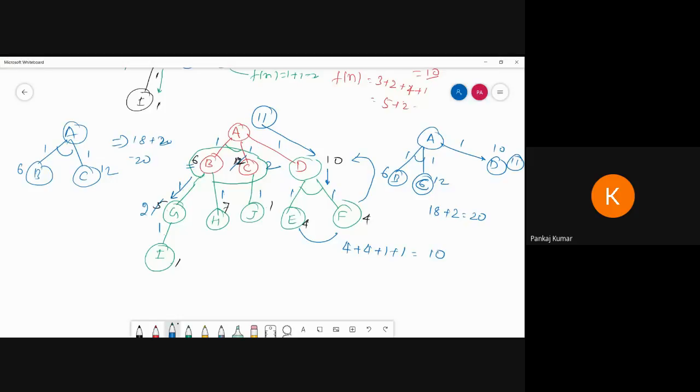Yeah, so that is a simple one. So again I am going to update this one, 2 plus 1 is 3, so this one is 6, this one will be 3. Now 3 plus 2 is 5, plus 2 is 7, so this will be updated as a 7.